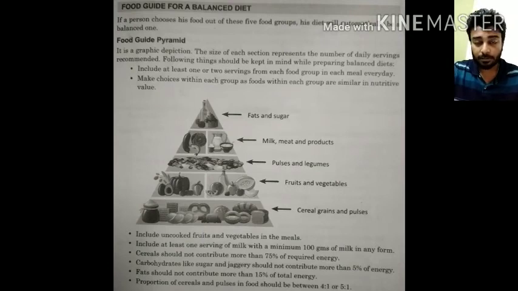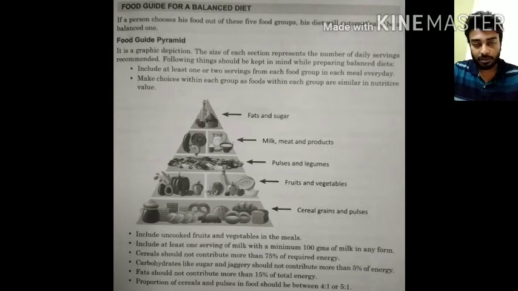And just before the base, which is required very high for our body, comes the fruits and vegetables. So we should be consuming fruits and vegetables in a higher amount, because different kinds of minerals, vitamins, and fiber are mainly contained in fruits and vegetables, because of which the foods get easily digested and are also excreted from our body.